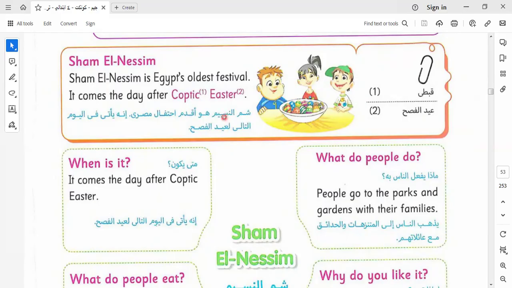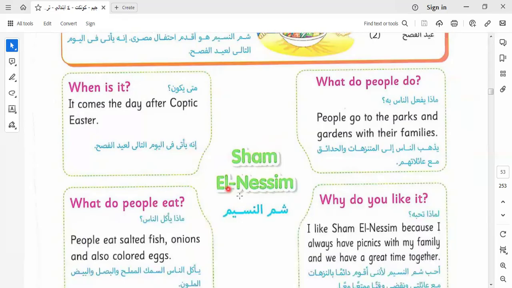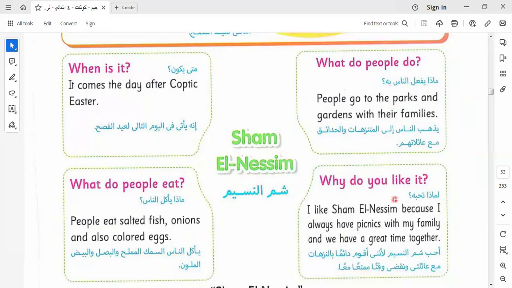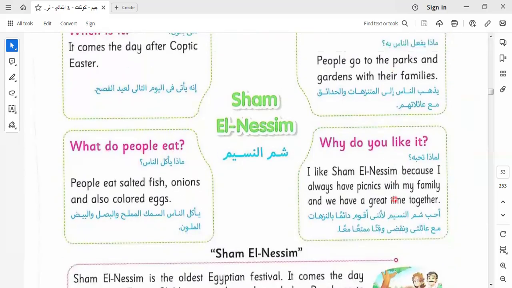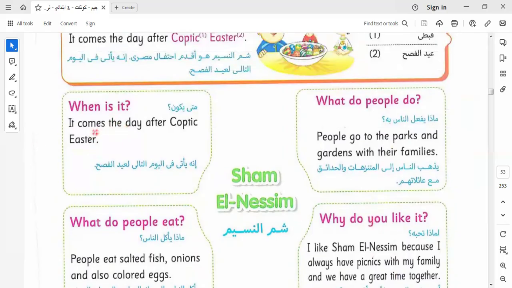Here we have Sham Nissim, Egypt's oldest festival. It comes the day after Coptic Easter. Here we have Sham Nissim, and we ask: when is it? What do people do? What do people eat? Why do you like it? So here I ask about the reason. When is it? It comes the day after Coptic Easter.